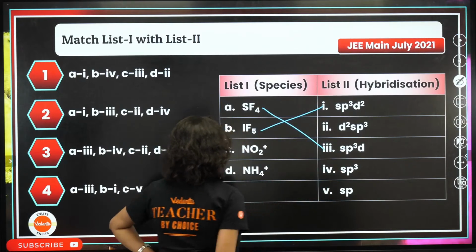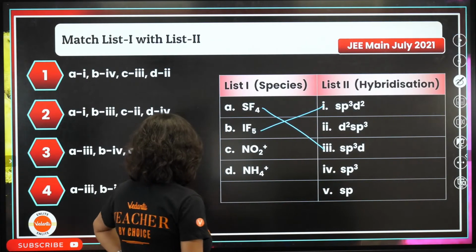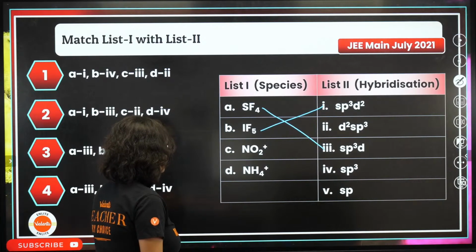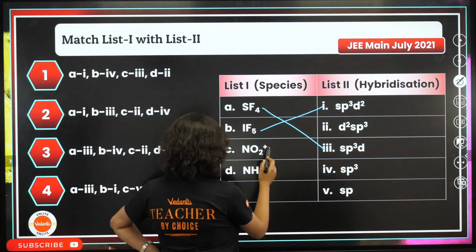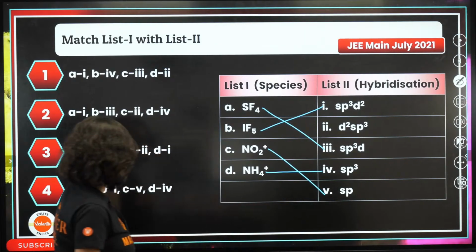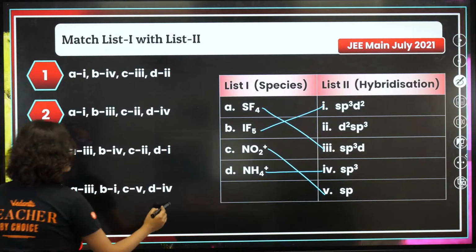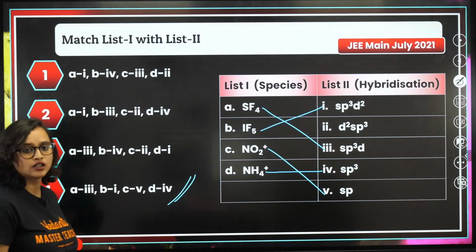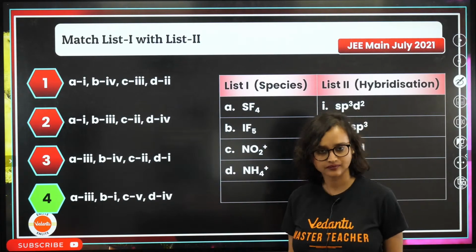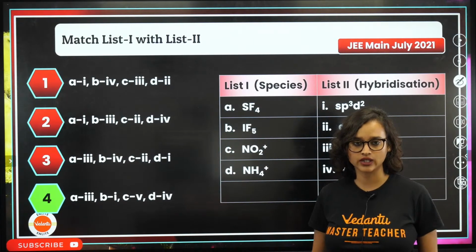IF5 will be sp3d2. Now NO2 plus, 2, 1, 3, but 1 gone. That means this NH4 plus, 4. So that means option 4. Option 4 is the correct answer, isn't it? Yes, guys? That's what it is.